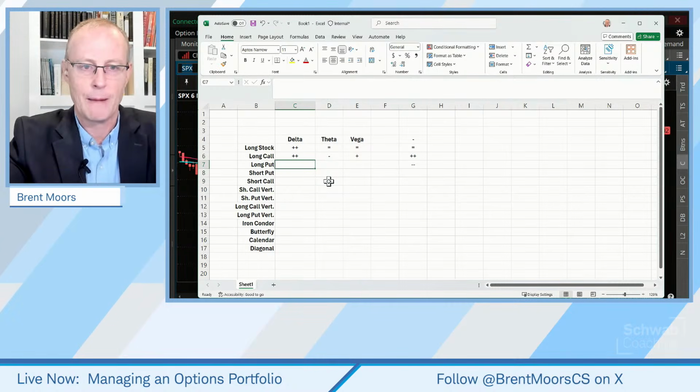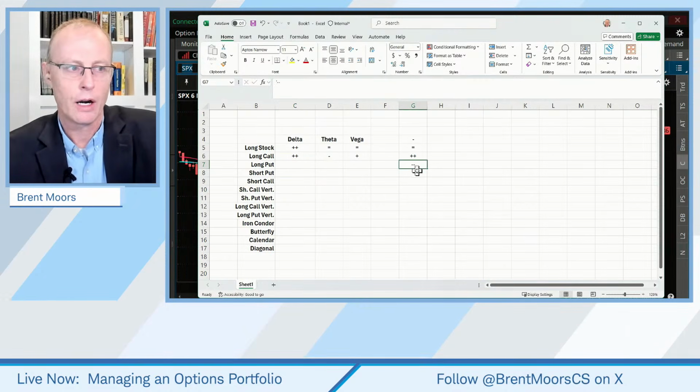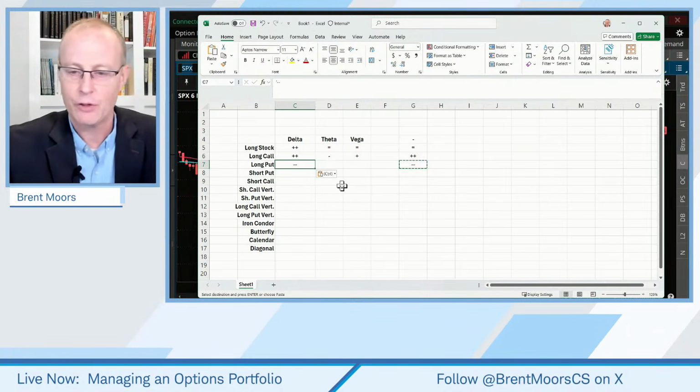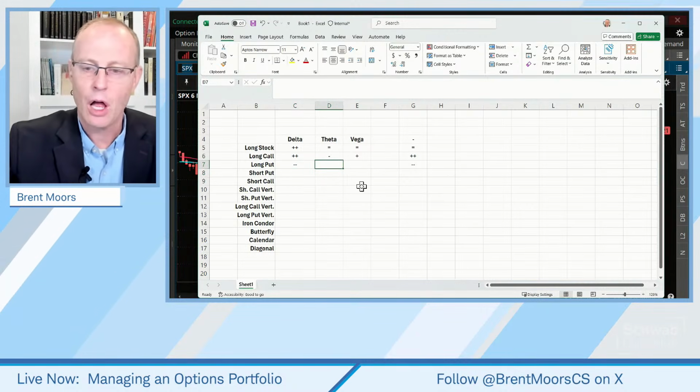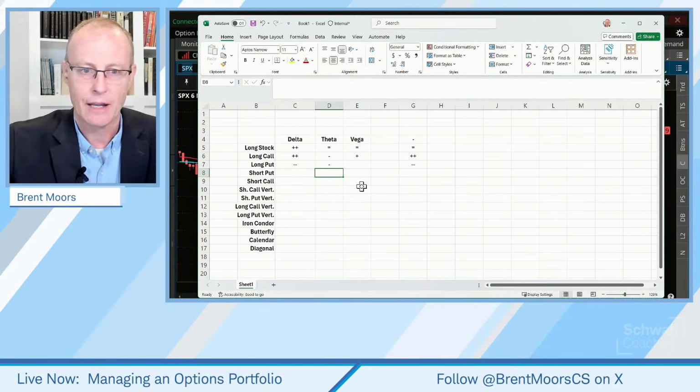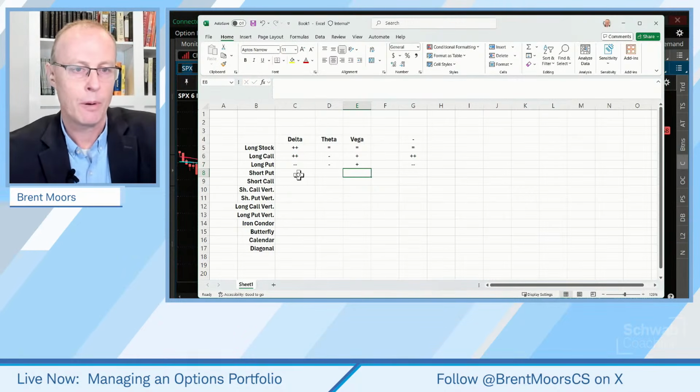Okay, so sorry about the little thing there. So let's go long puts. What are long puts? Long puts have the potential for significant delta, but in the negative direction. It's a bearish trade. If I'm looking for a bearish trade, I may do a long put. But like long calls, my theta is going to be negative and my vega is going to be positive on those.